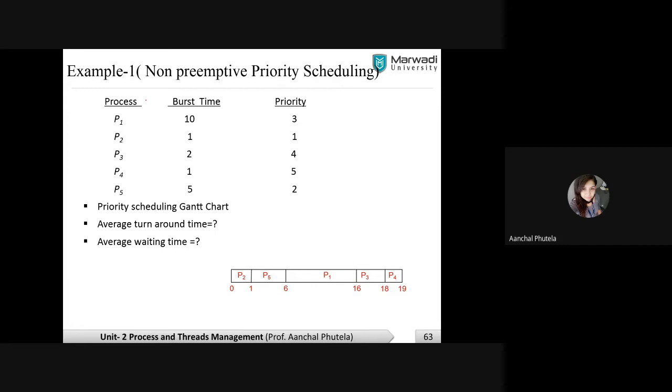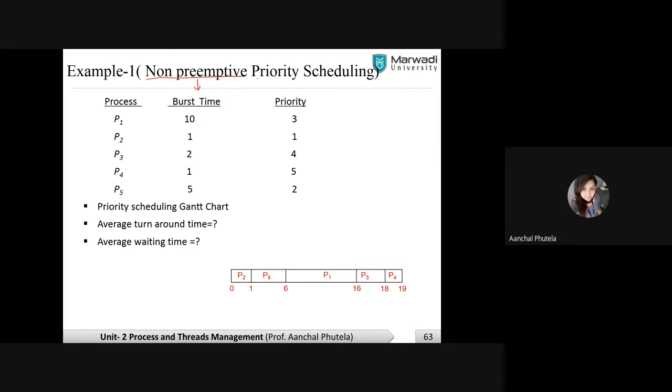First of all, the priority scheduling algorithm can be implemented in two ways. First is the non-preemptive way, and the other is the preemptive way. As for non-preemption, we know that we cannot forcefully take the CPU from ongoing processes, right? So this is the first approach, that is non-preemptive priority scheduling. It means I cannot take the CPU back from the ongoing process, right?